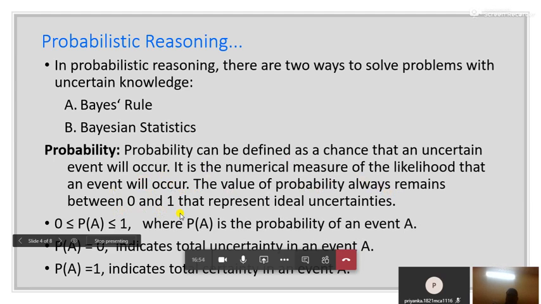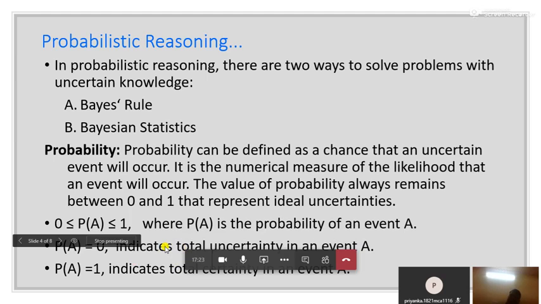Whenever you are dealing with the theory of probability, the values range between 0 and 1. It can be defined as 0 less than or equal to the probability of occurrence of an event A less than or equal to 1.